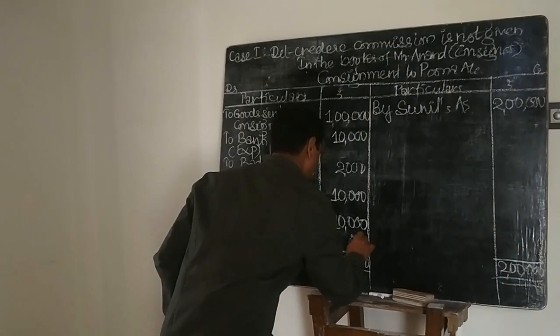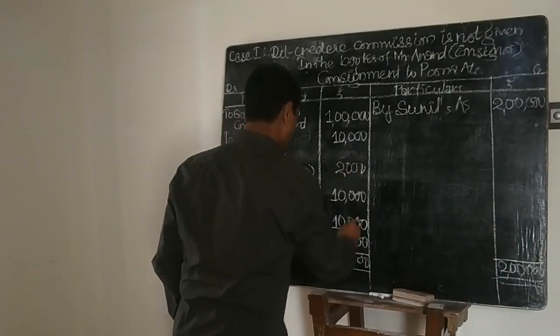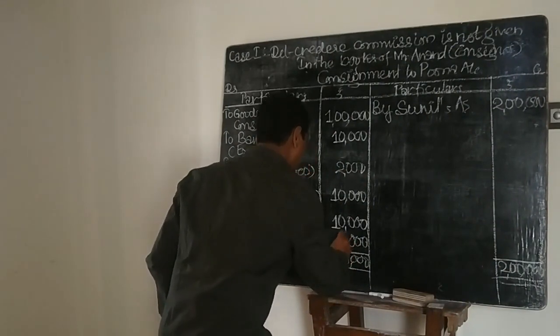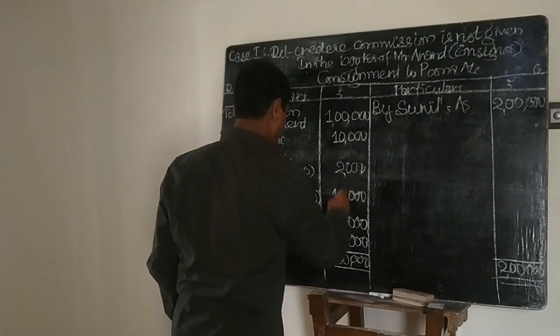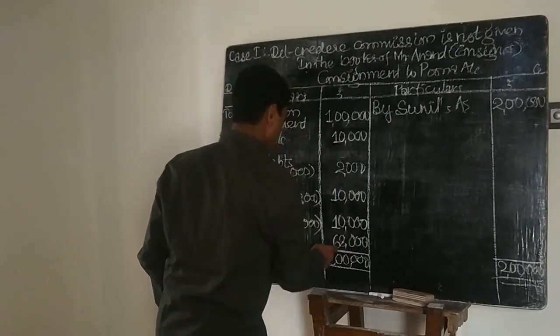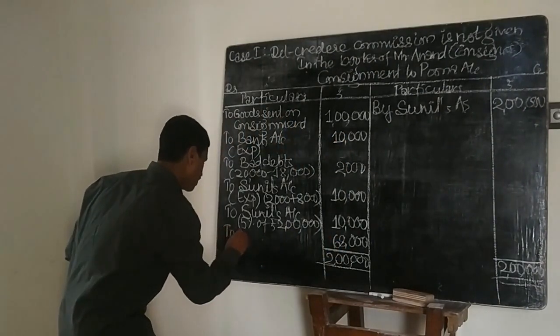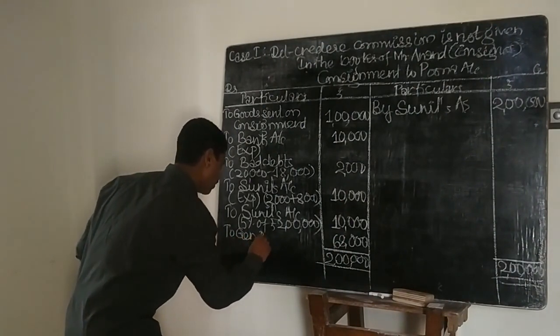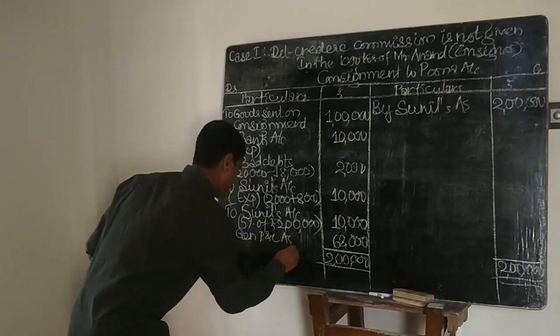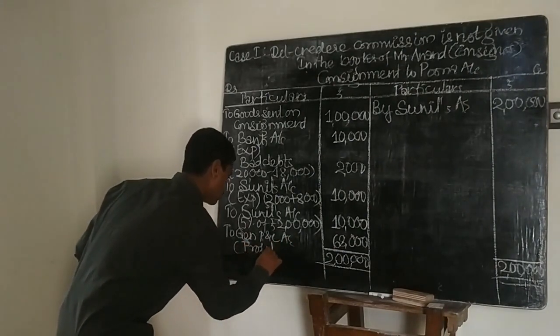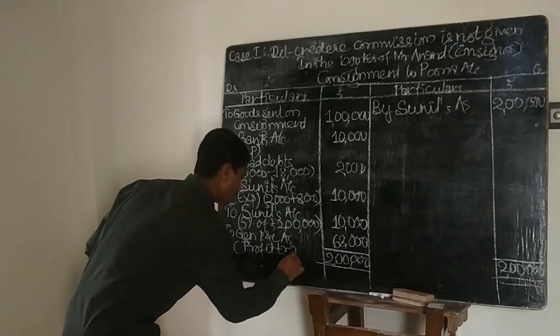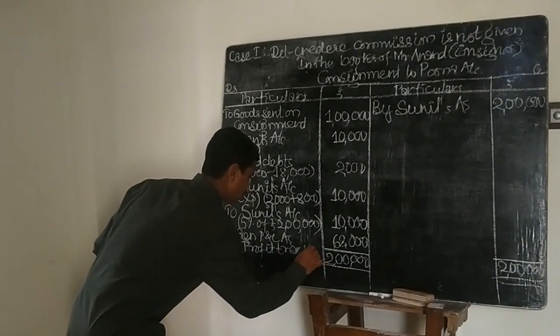So now let us find out the difference here. 2 plus 8, 10, 10, 1, 1, 2, 3, 3, 4 plus 6, 10. So this is transferred to general P&L account. In the bracket you write profit transferred. So this is the consignment profit.